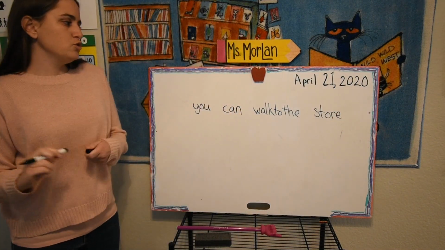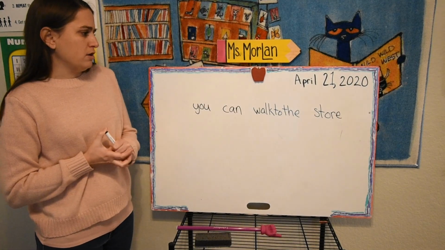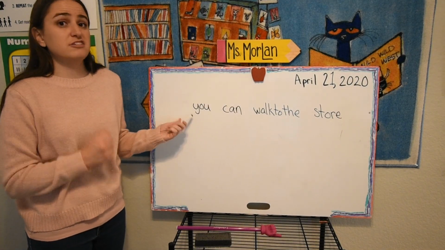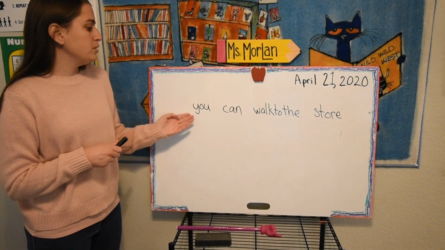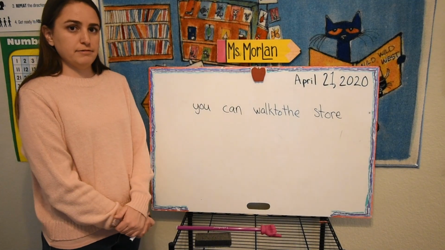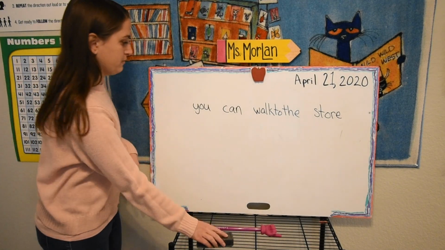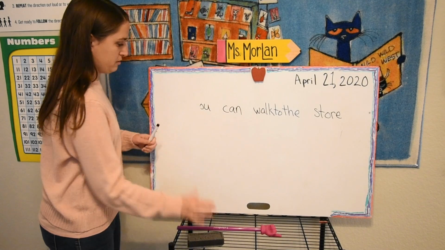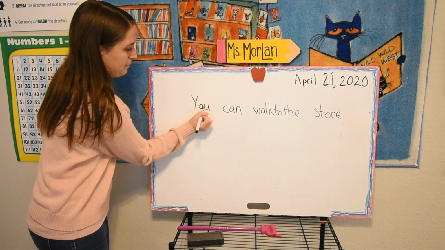Okay, you can walk to the store. First of all, to me it doesn't look like a sentence. When I say it, it sounds like a sentence, right? But what do we need to change to make it a sentence? First, we need to make a capital letter for the first word. You always start with a capital letter, so U, okay?